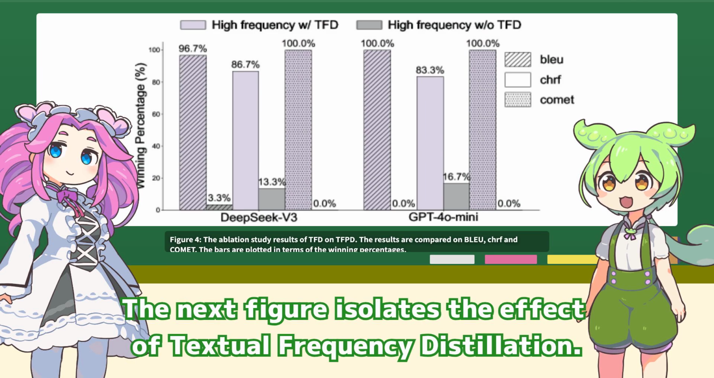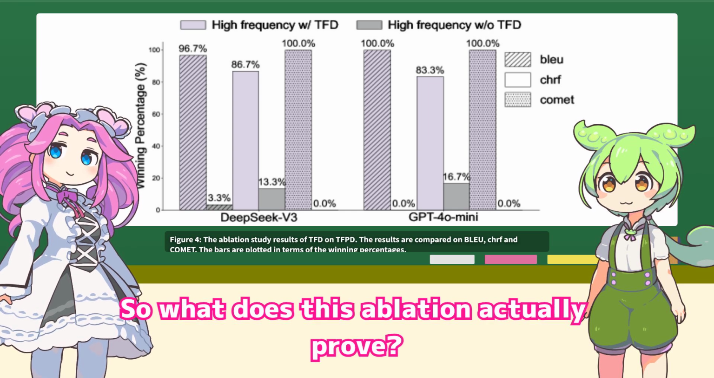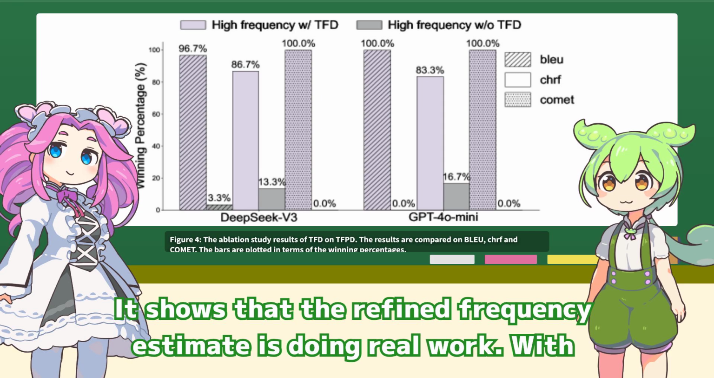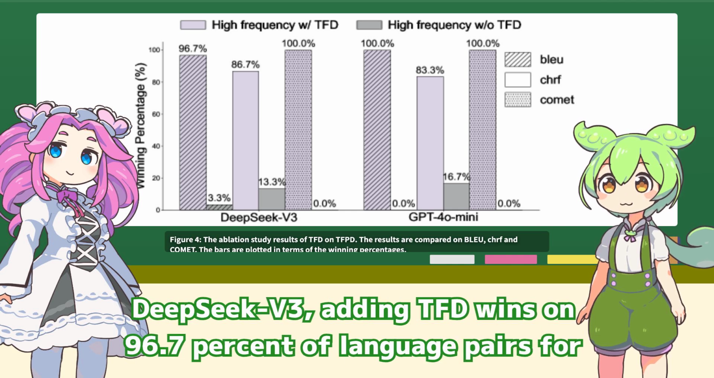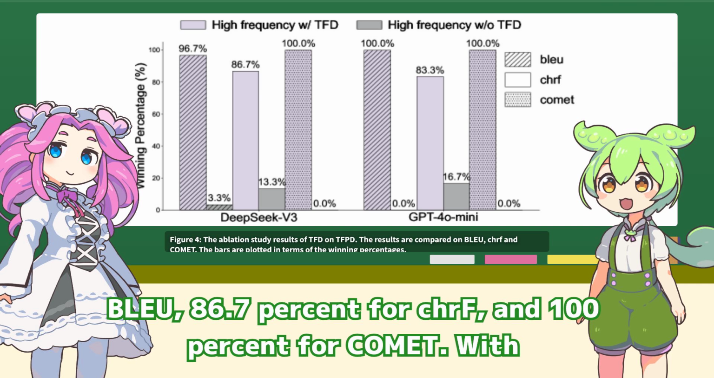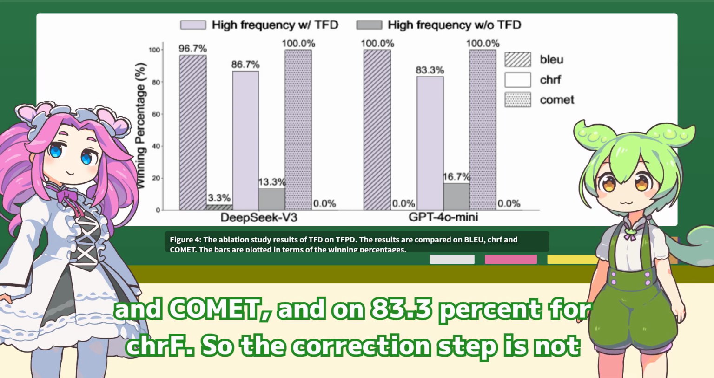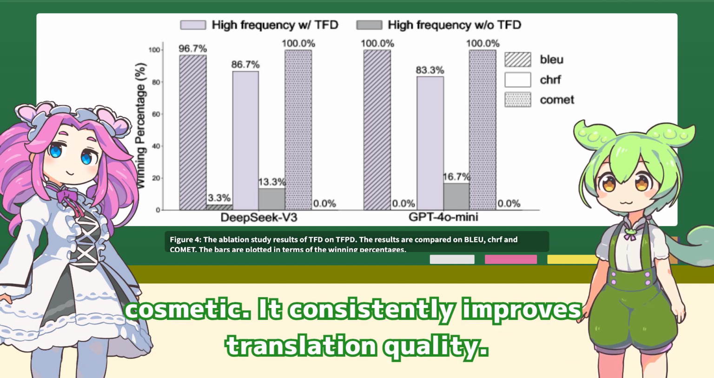The next figure isolates the effect of textual frequency distillation. So what does this ablation actually prove? It shows that the refined frequency estimate is doing real work. With DeepSeek v3, adding TFD wins on 96.7% of language pairs for BLEU and 96.7% for chrF. With GPT-4o Mini, TFD still wins on 100% of language pairs for BLEU and COMET, and on 83.3% for chrF. So the correction step is not cosmetic. It consistently improves translation quality.